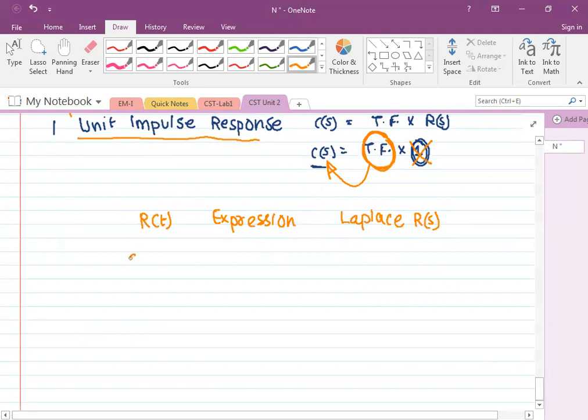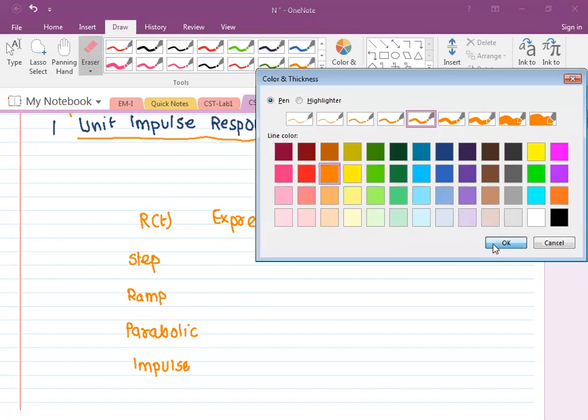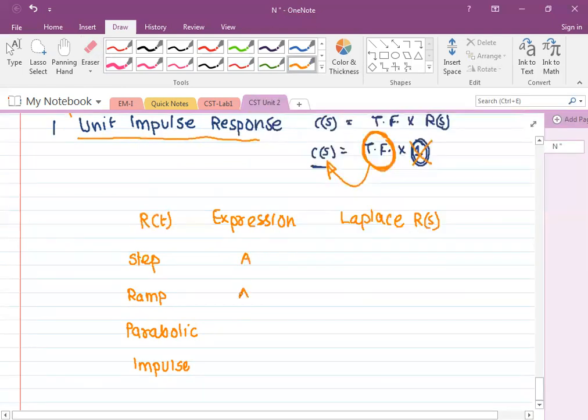So step, ramp, parabolic, and expression of this is a. For t greater than 0, I am writing only, sorry, not at, it is a. Here it is at, a t square by 2, and here it is a.